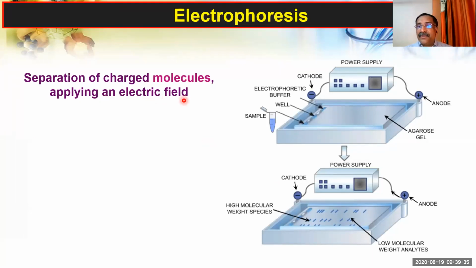Here electrophoresis is used for separating charged molecules, whether positively charged or negatively charged, because you know DNA is negatively charged. With the help of this electric device, you can segregate the DNA molecules by applying an electric field.